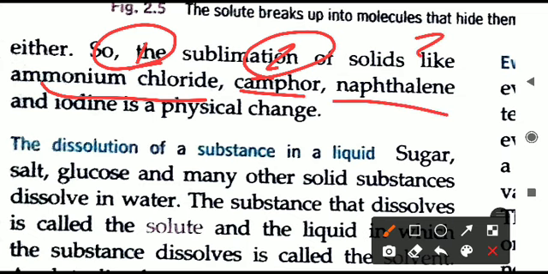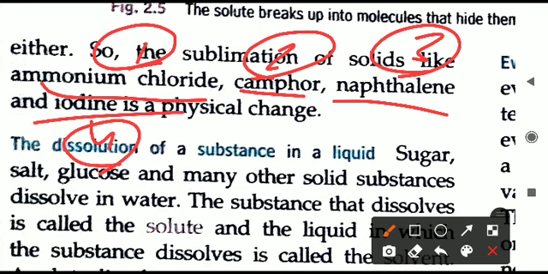Next is naphthalene. Naphthalene balls are kept in almirahs and other places where you keep your clothes. These white balls are kept in the clothes so that moths or other germs cannot grow there. Also there is no foul smell coming from the clothes. After that they will absorb all the moisture.